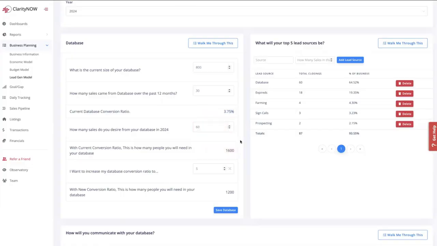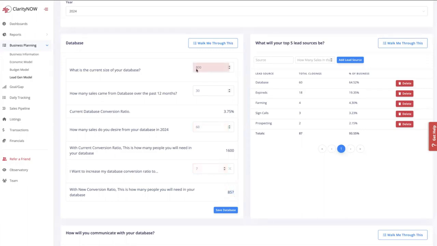But this year, darn it, I'm going to have better events. I'm going to be more intentional. I'm going to use my CRM. I'm going to send my texts and do my calls and do my Facebook messages. I'm committed this year. I want to double that. I want to get this to a 7% conversion ratio. If I hit 7% and need 60 sales, now I only need 857 people.